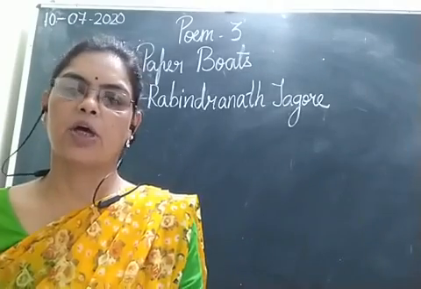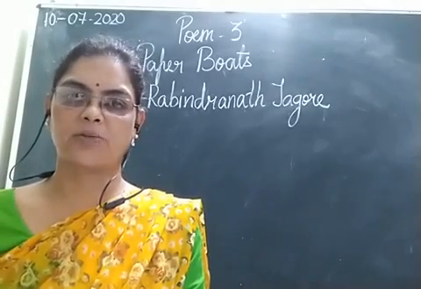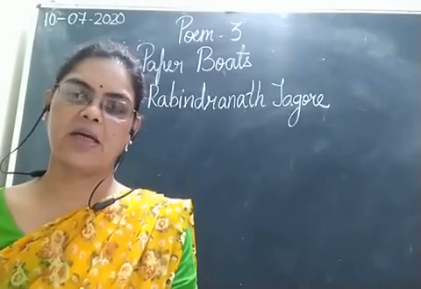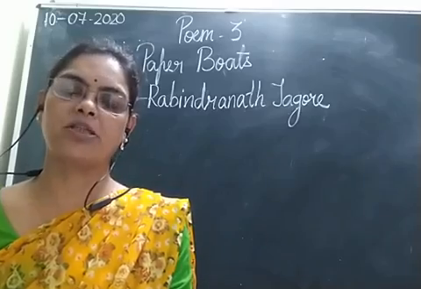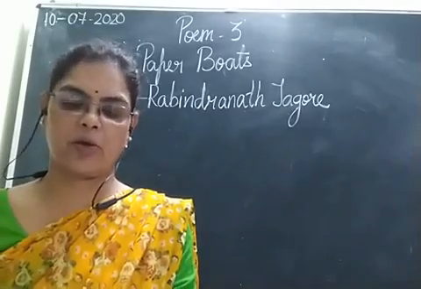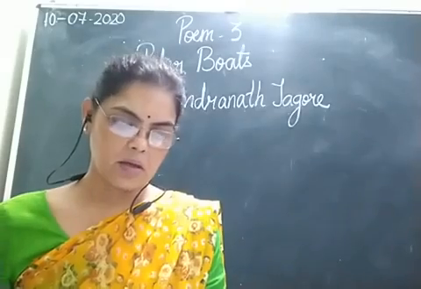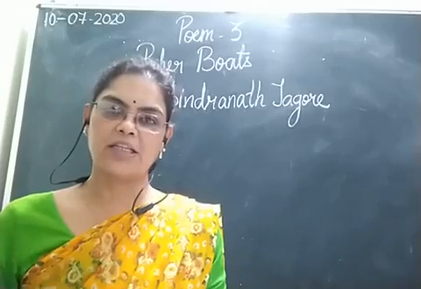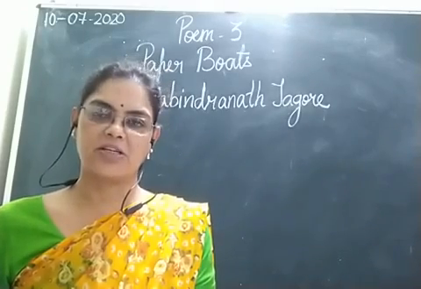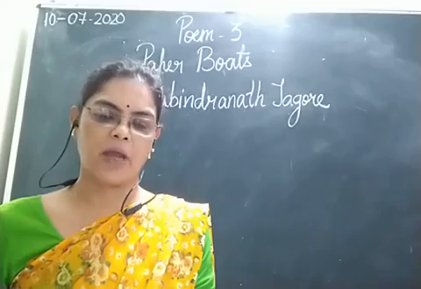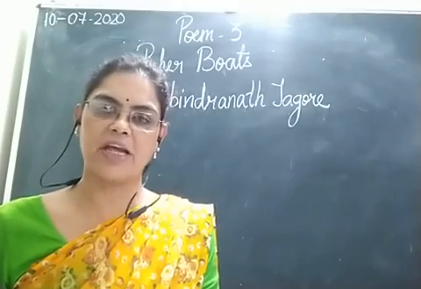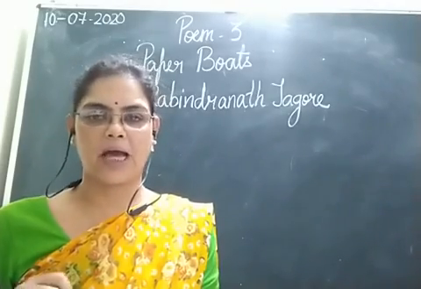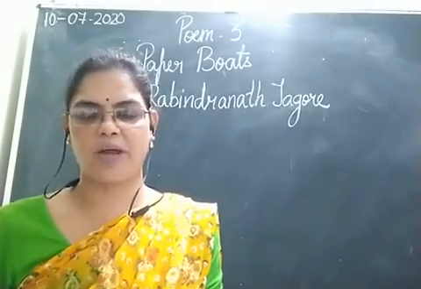So students, please take out your Wordsworth English Reader book and turn to page number 60, Poem 3, Paper Boats by Rabindranath Tagore. Students, this poem is written by Rabindranath Tagore and he has imagined himself as a child who likes to make paper boats and sail them in the stream.